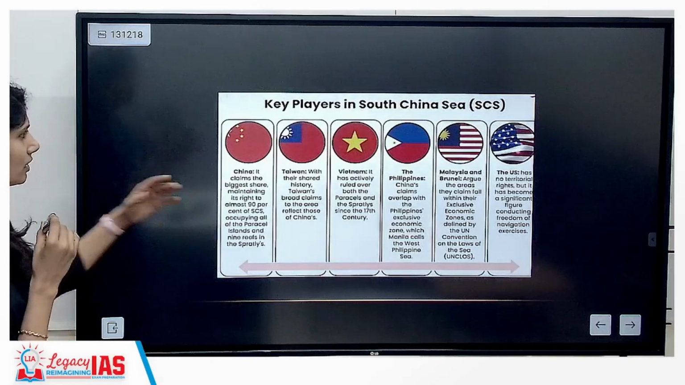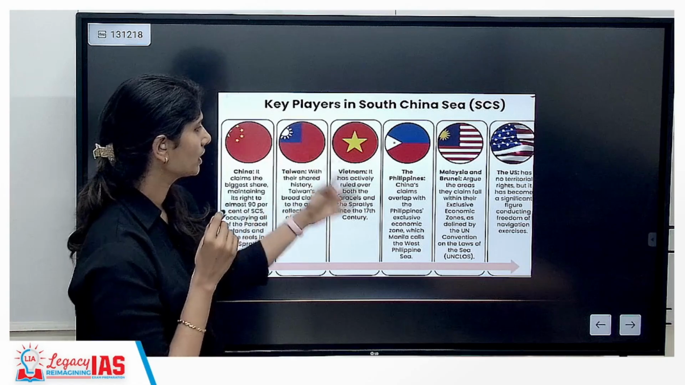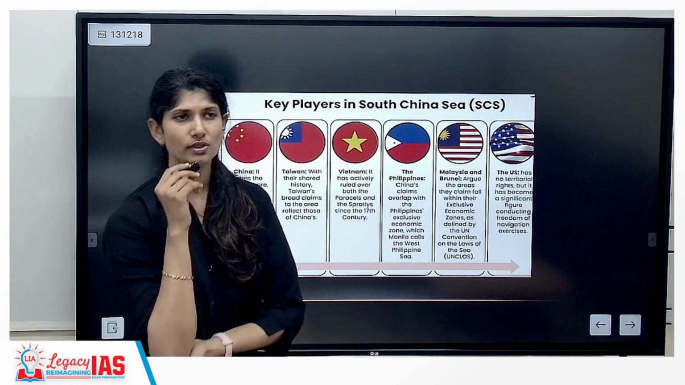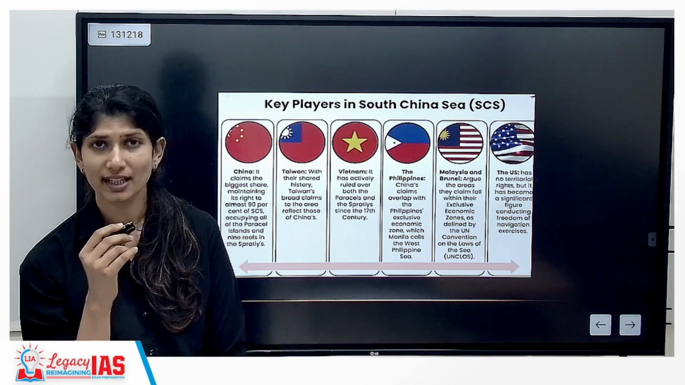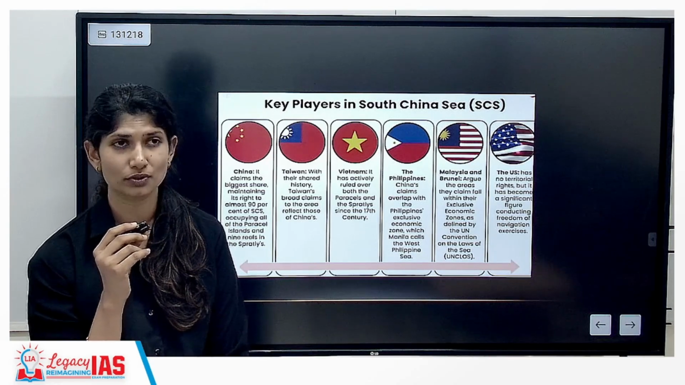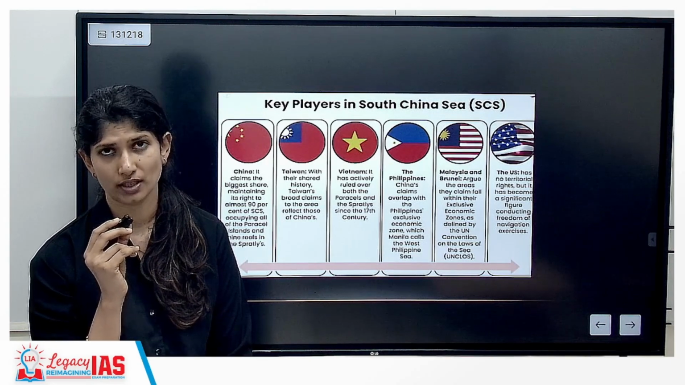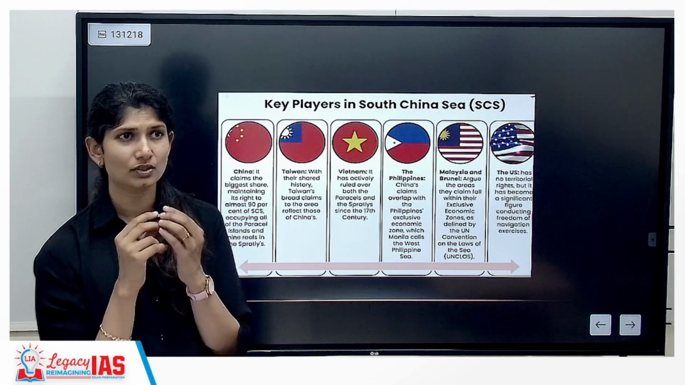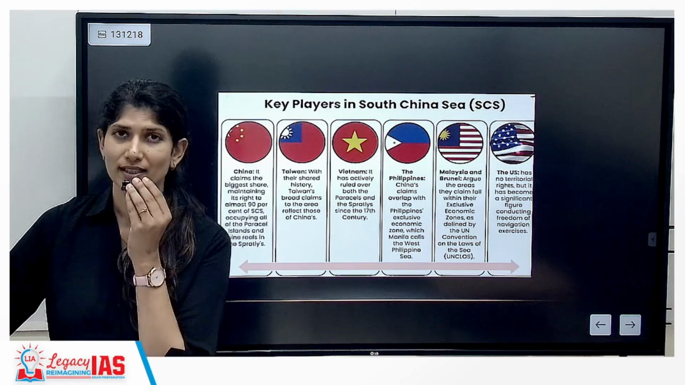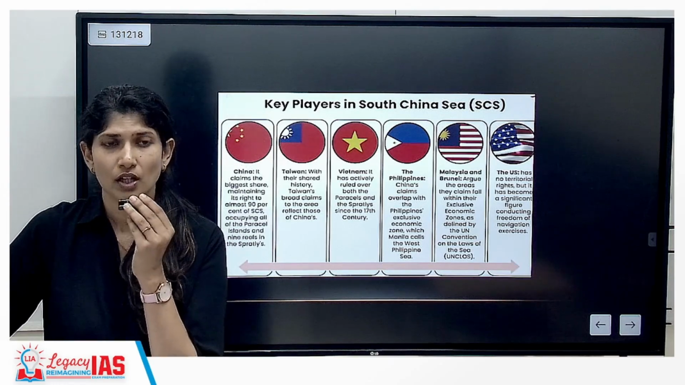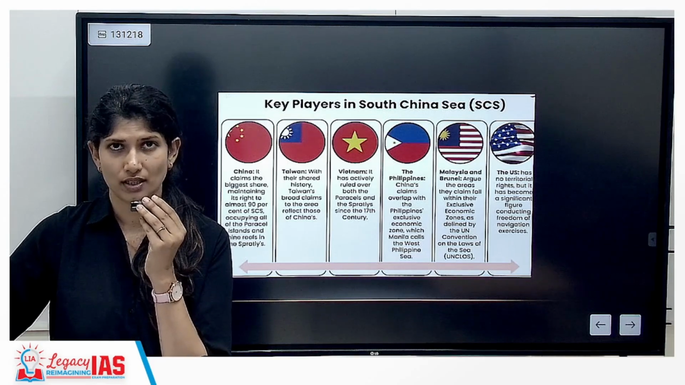Key players in the South China Sea are China, Taiwan, Vietnam, the Philippines, Malaysia, Brunei, and the USA. Even though the USA has no territorial claims there, it is one of the major players trying to counter China's influence in the South China Sea area. This is why it is coming up with the Quad, which China calls nothing but an Asian NATO. So these are all the associated issues with regard to the South China Sea.